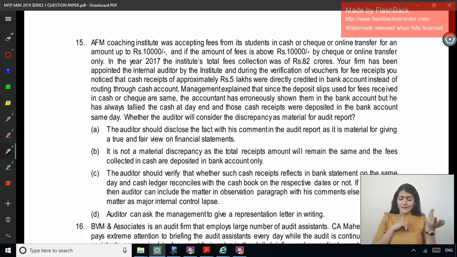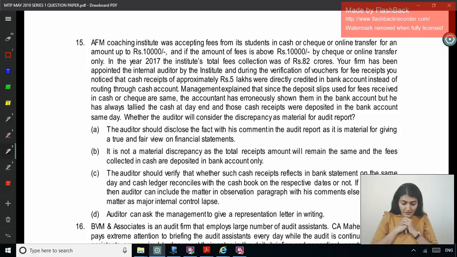Management explains that since the deposit slips used for fees received in cash or check are the same, the accountant has erroneously shown them in the bank account, but he has always tallied the cash at the day end and those cash receipts were deposited in the bank account on the same day. So it doesn't matter whether it is shown as cash or bank. Whether the auditor will consider the discrepancy as material for the audit report.